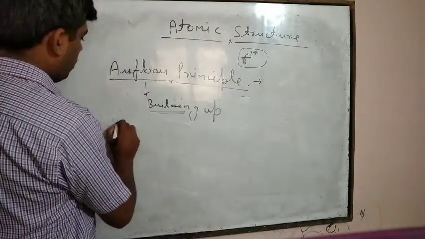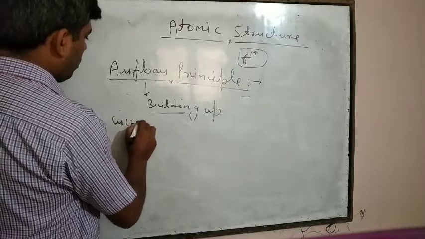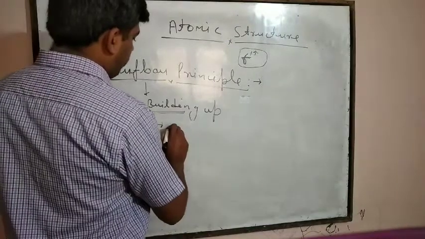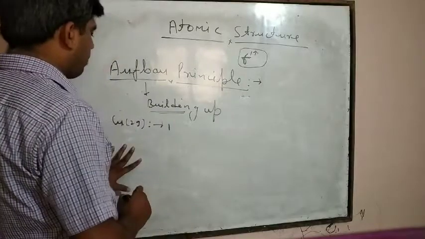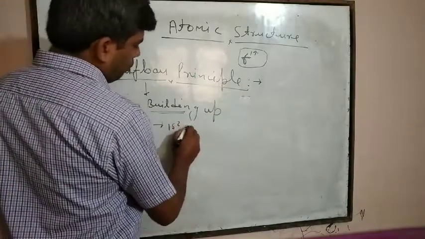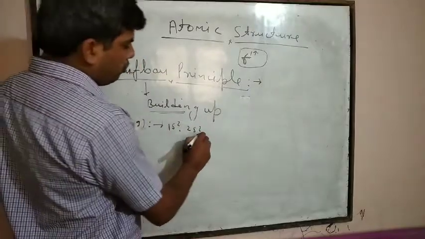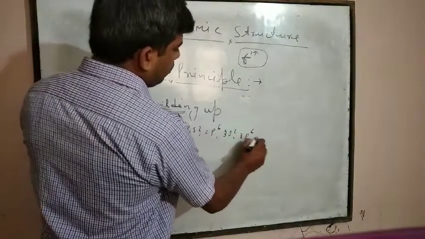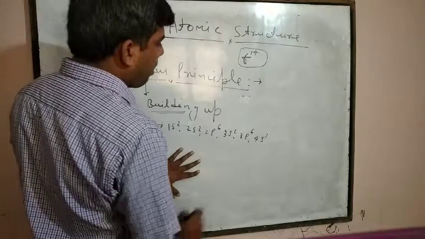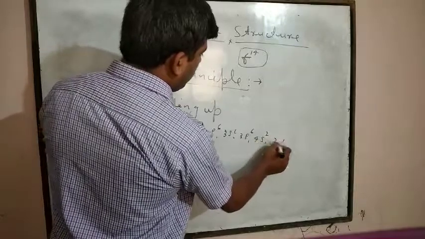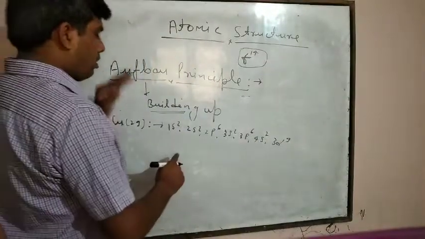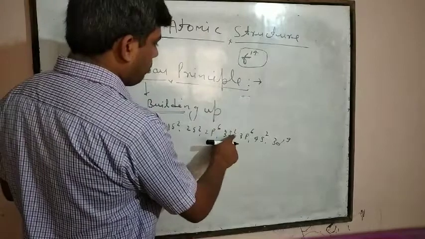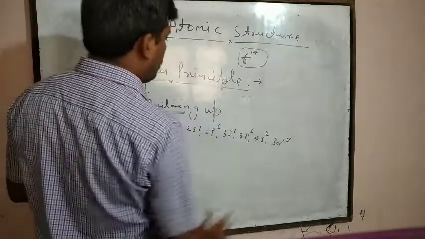Copper. 29. The atomic number of copper is 29, and the electronic configuration is 1s2, 2s2, 2p6, 3s2, 3p6, 4s2, and 3d9.